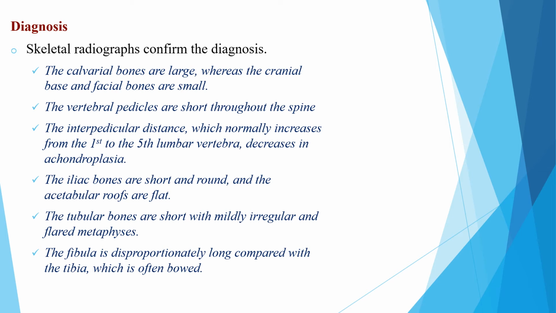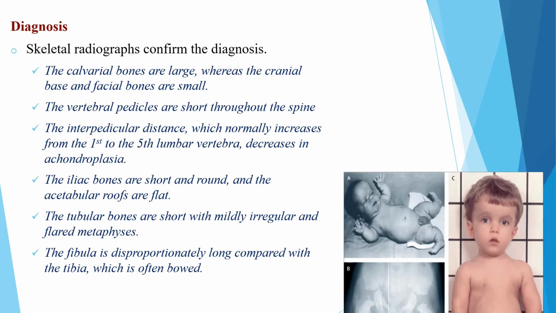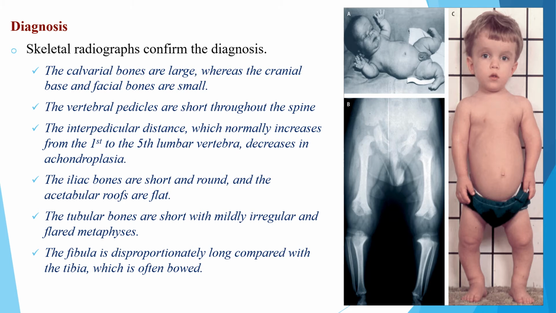For the diagnosis of achondroplasia, skeletal radiographs confirm the diagnosis. On skeletal radiographs, the calvarial bones are large, whereas the cranial base and the facial bones are small. The vertebral pedicles are short throughout the spine, and the interpedicular distance, which normally increases from the first to the fifth lumbar vertebrae in the normal population, decreases in the achondroplasia group. The iliac bones are short and round, and the acetabular roofs are flat. The tubular bones are short with mildly irregular and flared metaphyses. The fibula is disproportionately long compared with the tibia, which is often bowed.